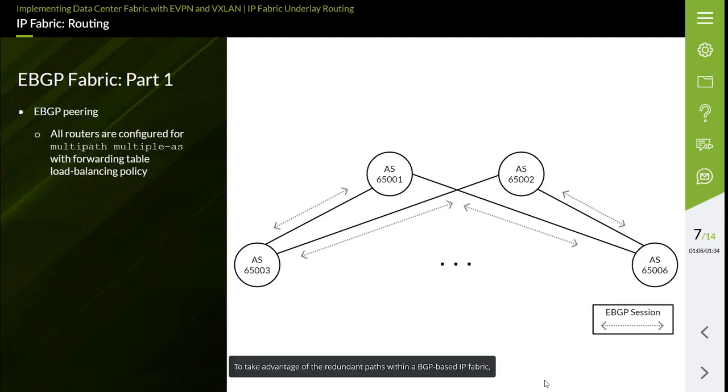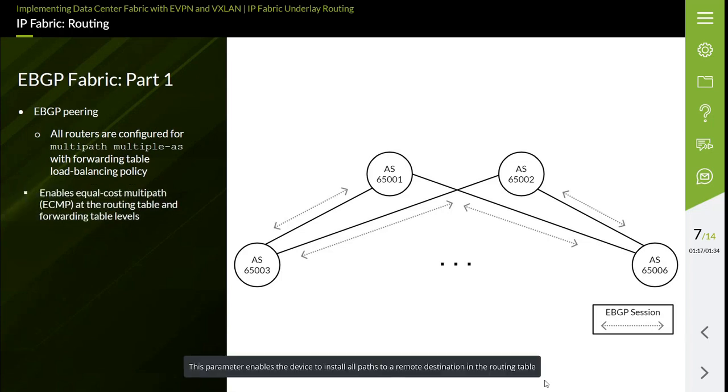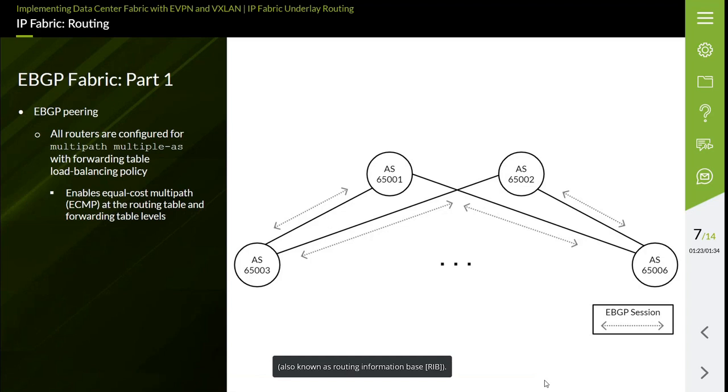To take advantage of the redundant paths within a BGP-based IP fabric, the multipath multiple-AS parameter can be configured. This parameter enables the device to install all paths to a remote destination in the routing table, also known as the Routing Information Base, or RIB. To export all potential paths in the routing table to the forwarding table, a load balancing policy must be configured and applied to the forwarding table as well.